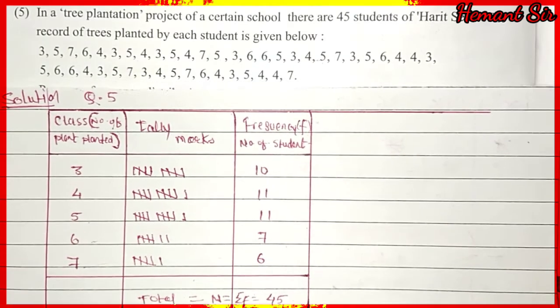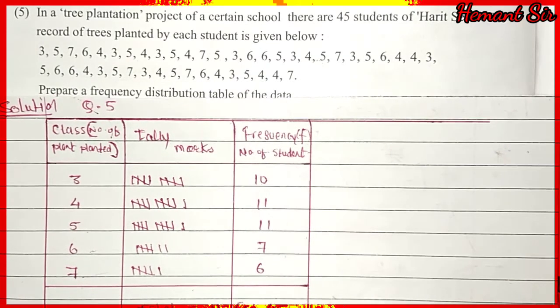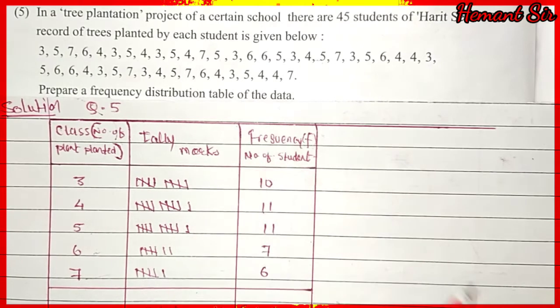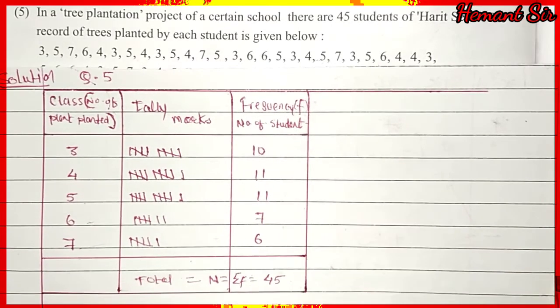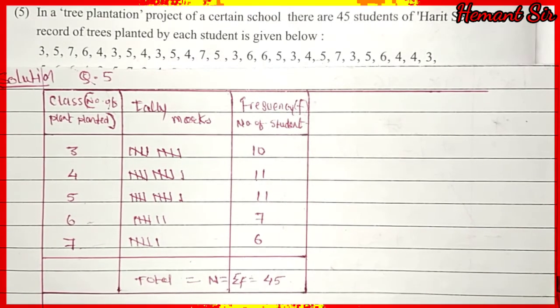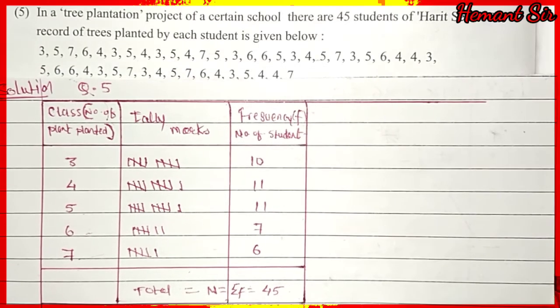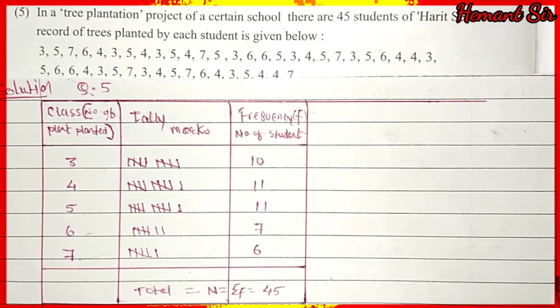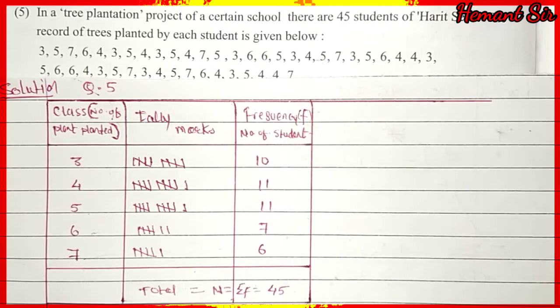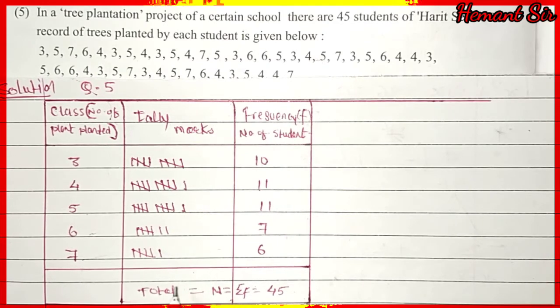What did question number 5 say? Prepare a frequency distribution table of the data. So here is the frequency distribution table for question number 5. Okay, so if you want, you can write it down or take a screenshot. So this is the way you have to prepare the table.